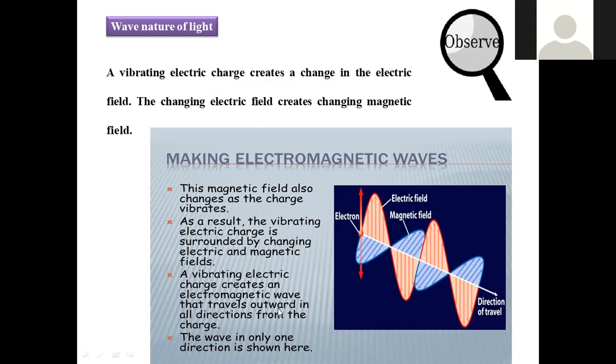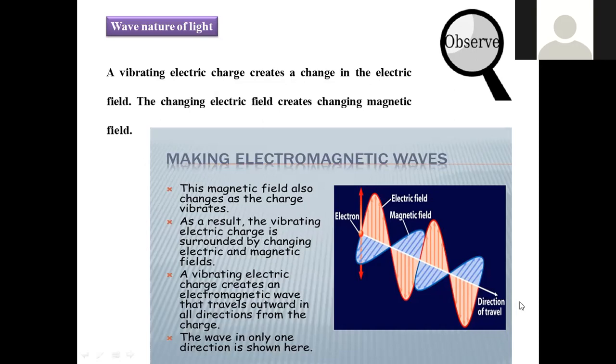The vibrating electric charge creates an electromagnetic wave that travels outward in all directions from the charge. The wave in only one direction is shown here, so we are taking only one axis. For example, let us assume this is the x-axis. So when you switch on the light in a dark room, what happens? Light has the provision to oscillate in all possible directions, because you can experience the illumination in all directions immediately. That's the reason why light has the property of being multi-dimensional. Here, polychromatic light originates from the sun, which gives the intensity or shining of the light in all possible directions.